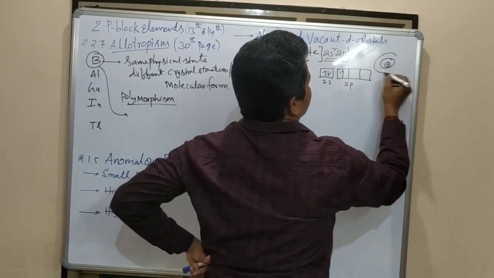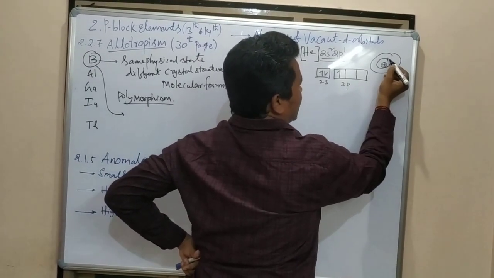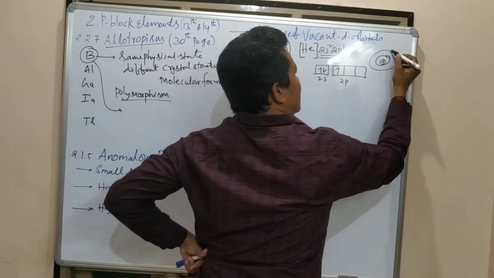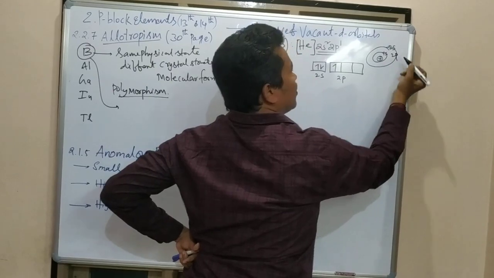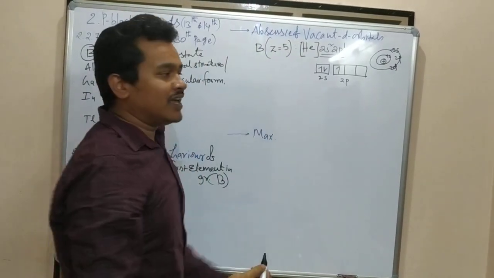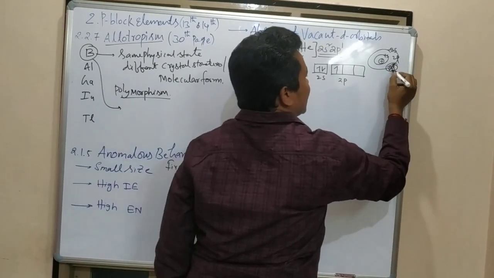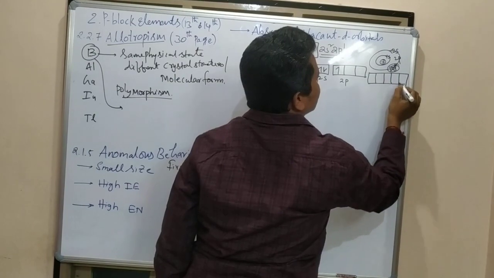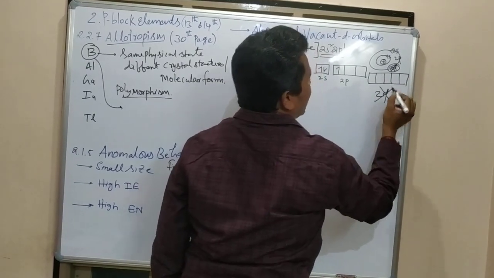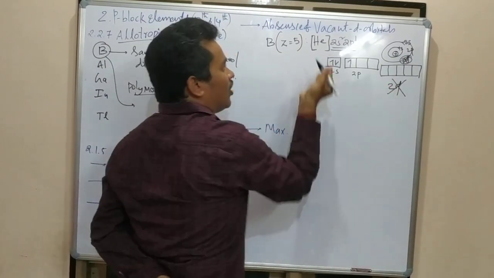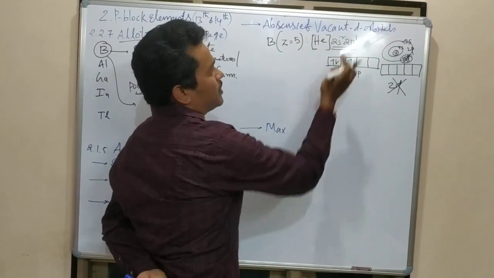In the first shell, only the 1s orbital is there, and in the second shell, only 2s and 2p are there. Does 2d exist? In the second shell, 2d does not exist. There is no concept of 2d. So it is not there, which is why we say absence of vacant d orbitals.